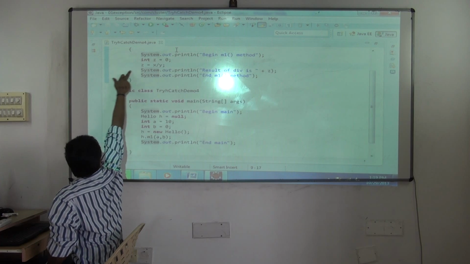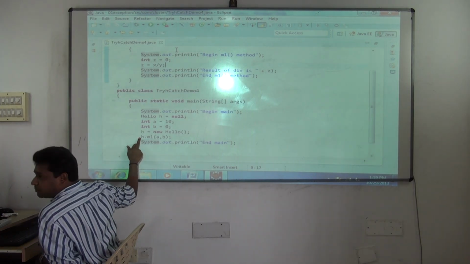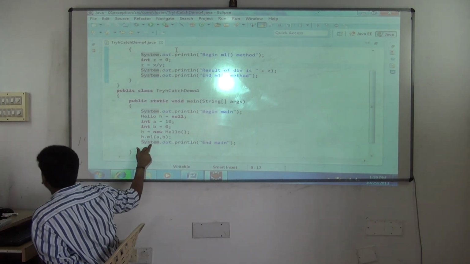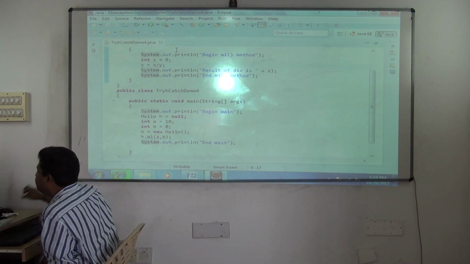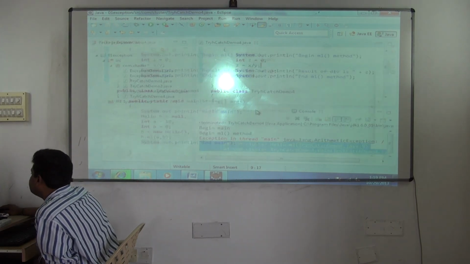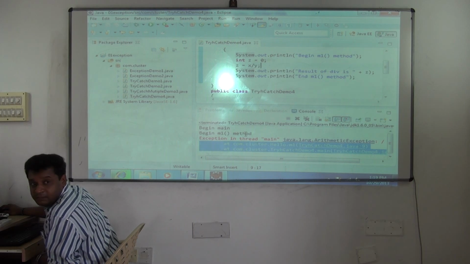Here the object gets created, and straight away it will come to this method. Now this also is not getting executed, "end main" didn't get executed. Notice what output you are seeing? "End M1" is not there, and "end main" is also not there.